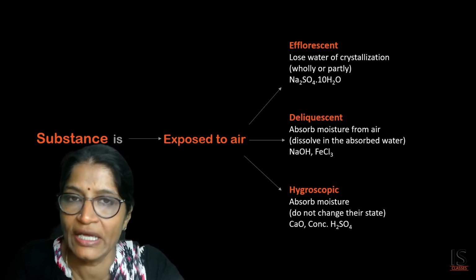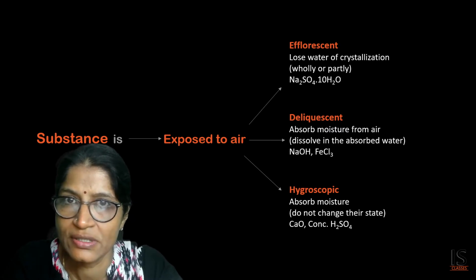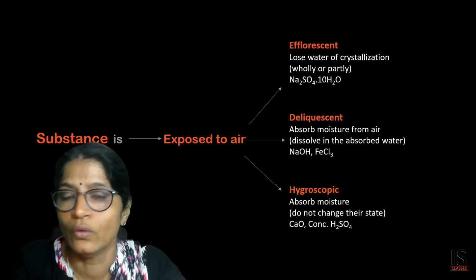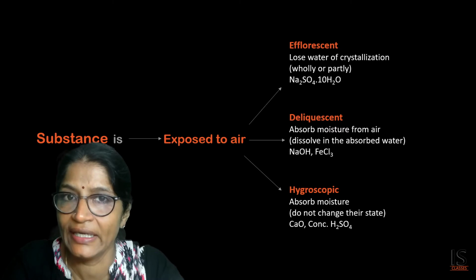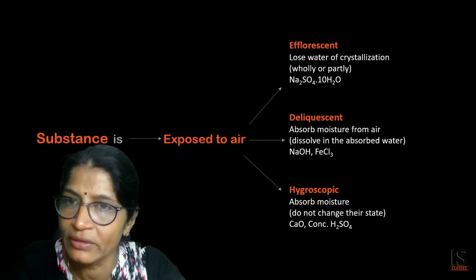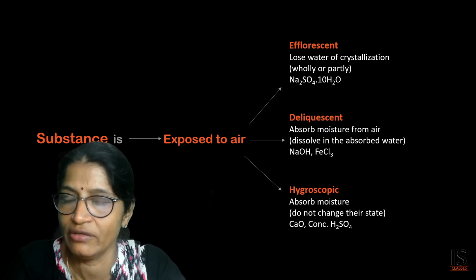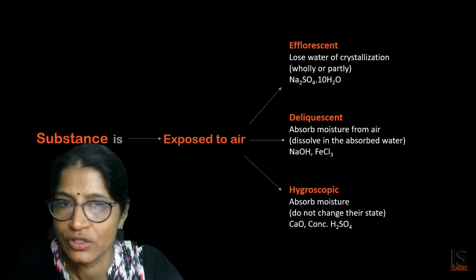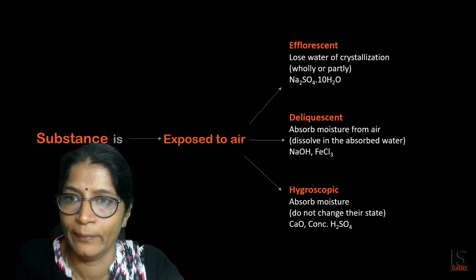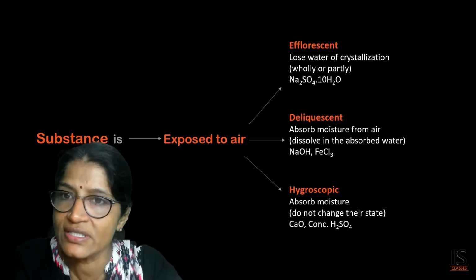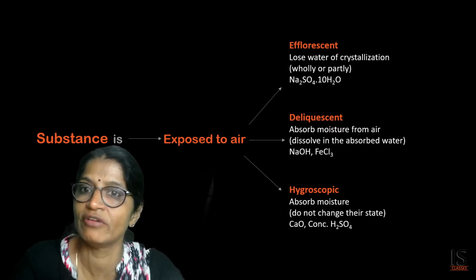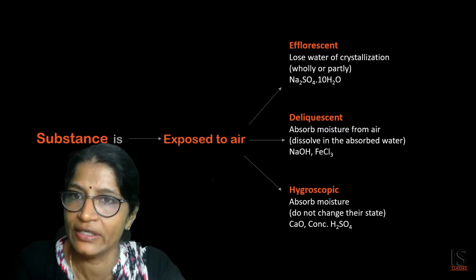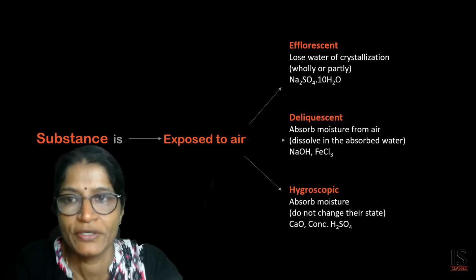So, the difference between efflorescent, deliquescent and hygroscopic substances is that an efflorescent substance will lose its water of crystallization, wholly or partially, and a deliquescent substance will absorb moisture from the atmosphere and dissolve in it, meaning its state will change. But a hygroscopic substance will just absorb the moisture from the atmosphere, and its state will not change. The second difference is that for an efflorescent substance, the vapor pressure of the substance is more than the atmospheric vapor pressure, but for deliquescent and hygroscopic substances, the vapor pressure is less than the atmospheric vapor pressure.